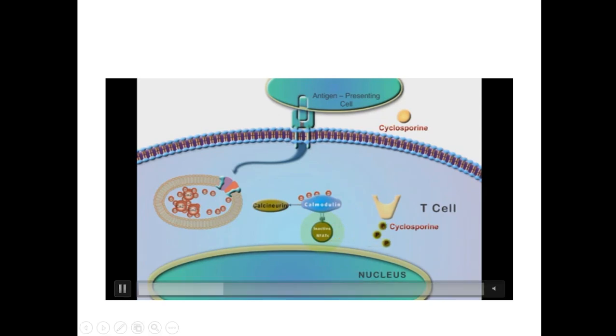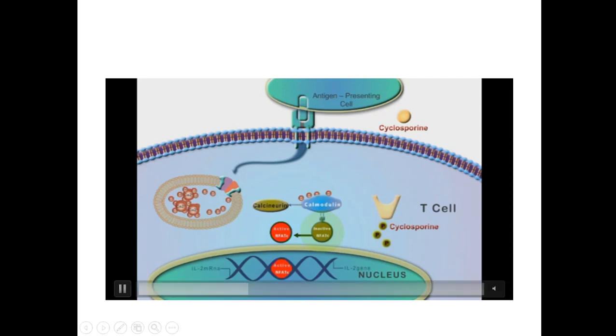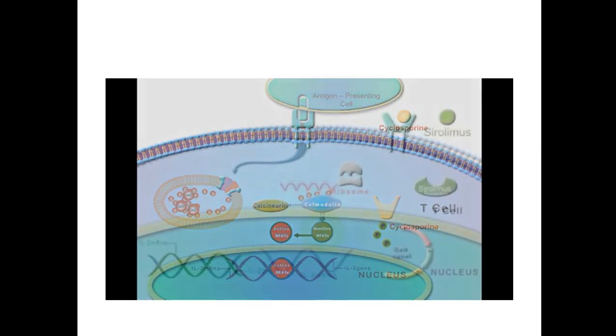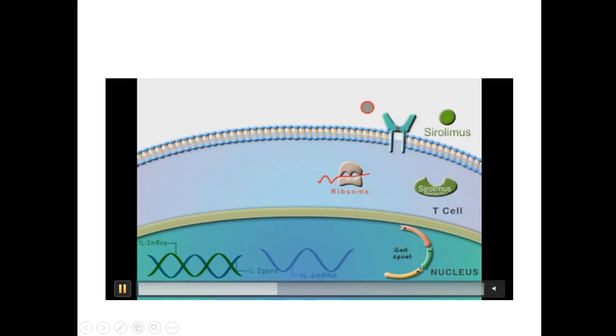This is the next step. This is the interleukin 2 gene. Interleukins are produced. This is the interleukin 2 molecule, and the interleukin 2 molecule is released to the outside.